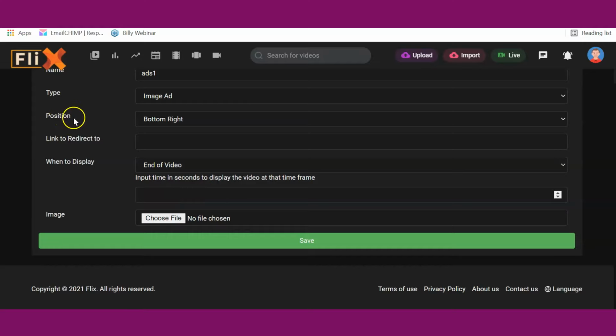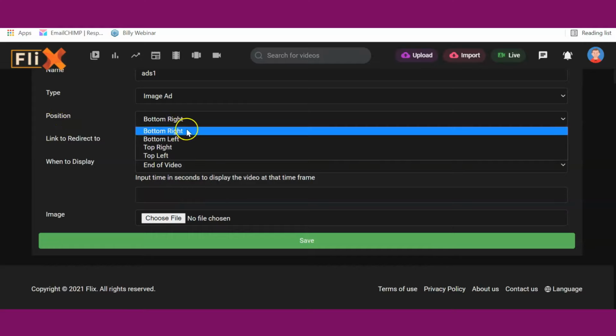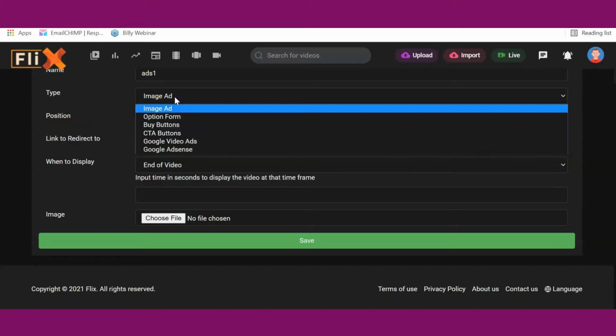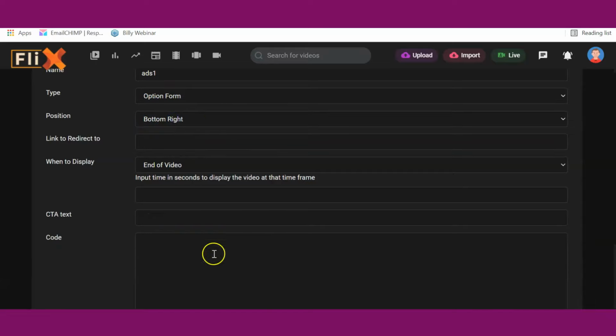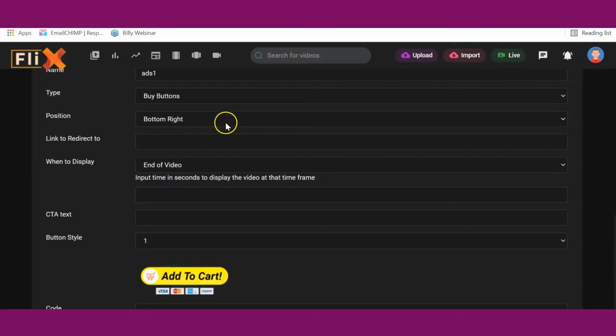You can also set the position. Maybe you want it to be at the bottom right, bottom left, top right, or top left. Aside from that, we also have other options, which is the opt-in form. So you can as well insert an opt-in form live inside your video, so you can get targeted leads from your viewers.